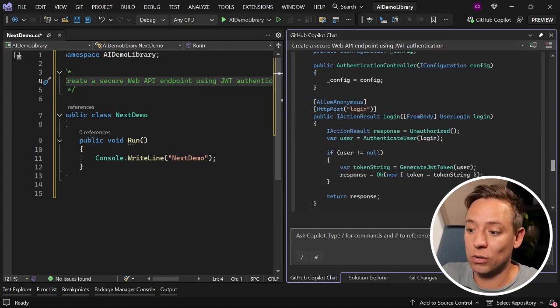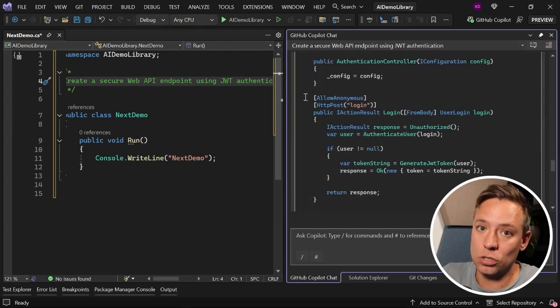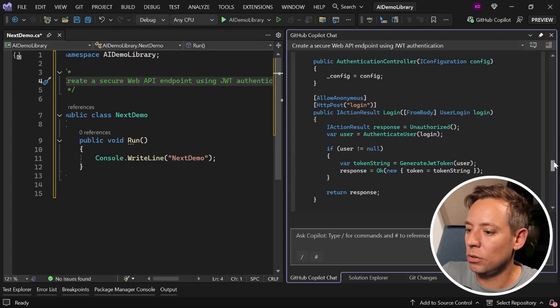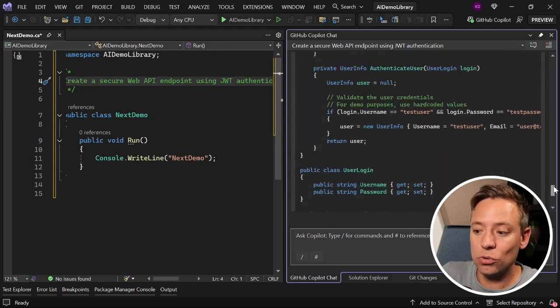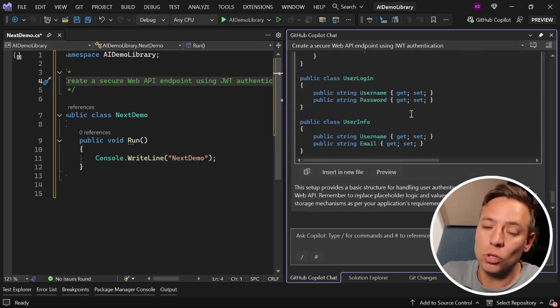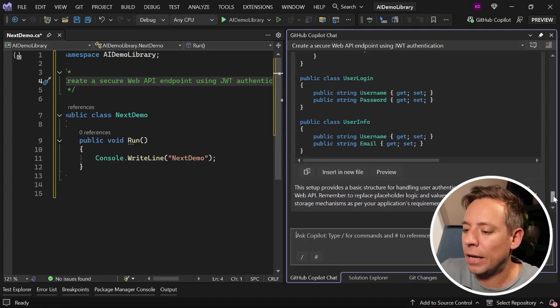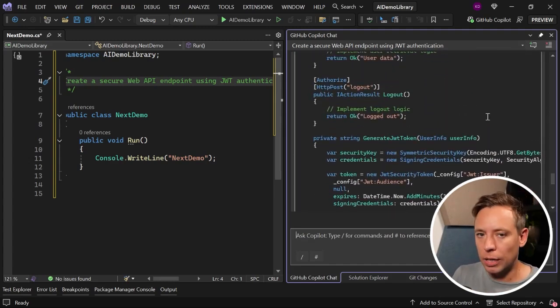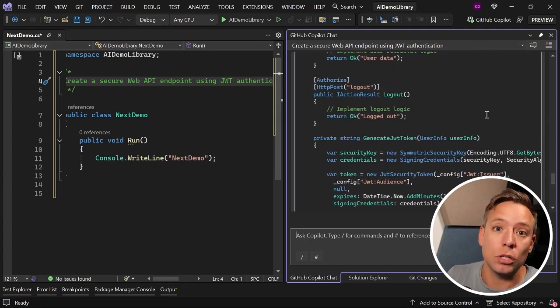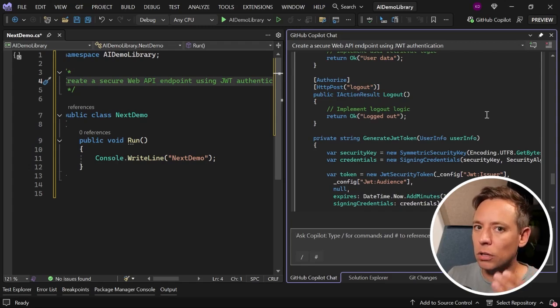You also see that the login endpoint allows anonymous access just as I requested, and you also see that it tries to deserialize the request body to something of type user login. I didn't request that, but if I look below here, you see that user login contains a username and password. So that is exactly what my credentials would look like. Anyway, I could keep on going through this code, but the main thing here is that it will still require a bit of work, but it is a time saver, and the code generated was a lot better because we set the stage.